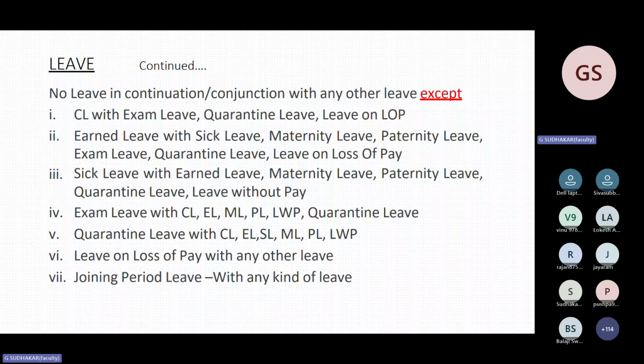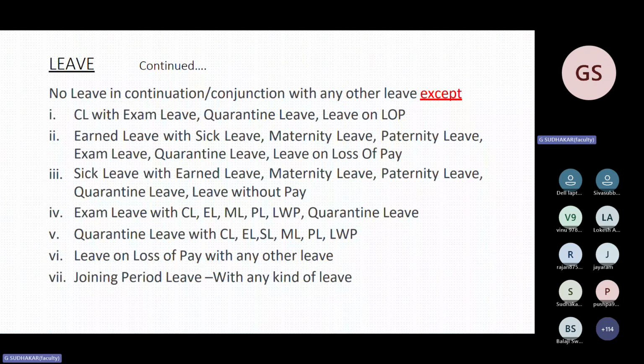Earned leave, sick leave, maternity leave, quarantine leave, earned leave with sick leave. Earned leave can be combined with sick leave, maternity leave, paternity leave, exam leave. Similarly, earned leave cannot be combined with CL only. That's all. Sick leave can be combined with EL, maternity, paternity, quarantine, LOP. Exam leave can be combined with all types of leave. Quarantine leave can be combined with CL, EL, SL, ML, all types of leave. Leave on loss of pay can be combined with any other leave.